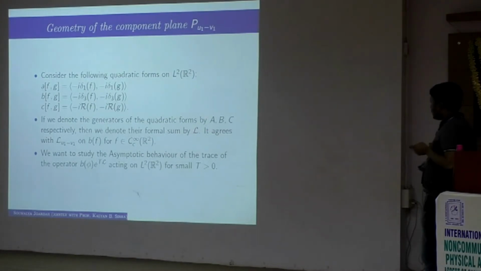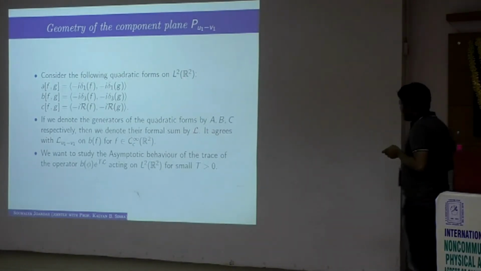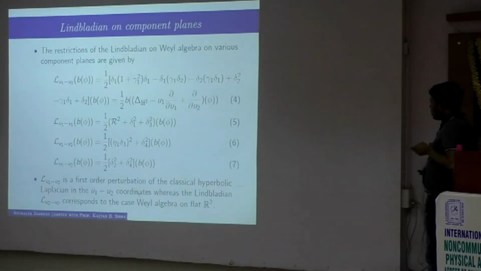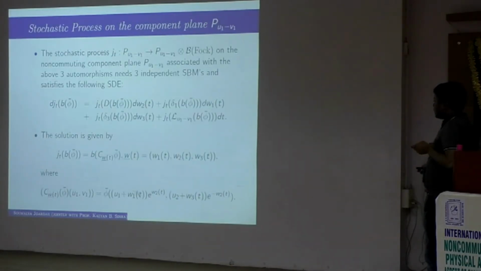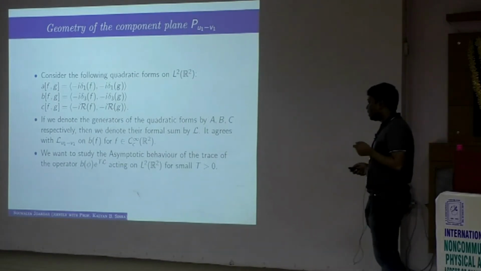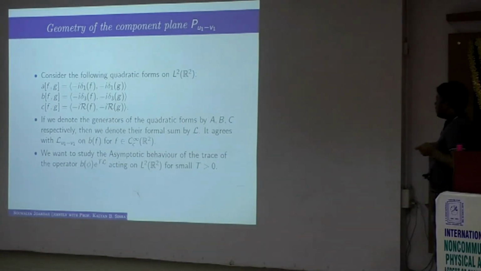This is a self-adjoint operator on L2R2. Formally, it looks like L U1 V1. If we go back to this slide, it formally looks like this, but on nice functions. We have some domain issues, because it only formally exists as L U1 V1 on some suitable class.